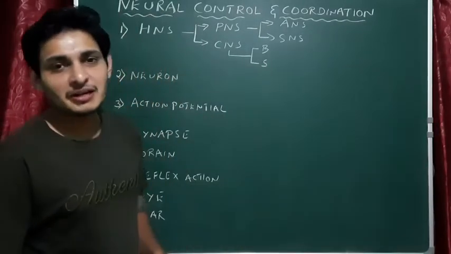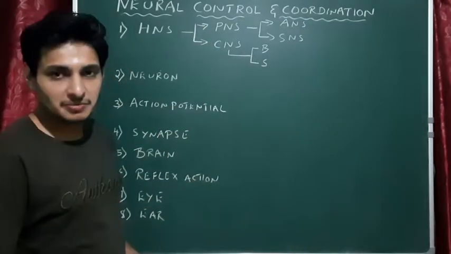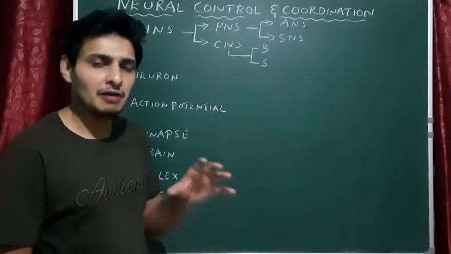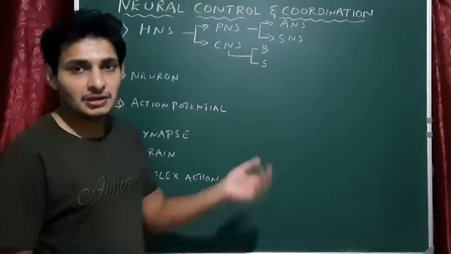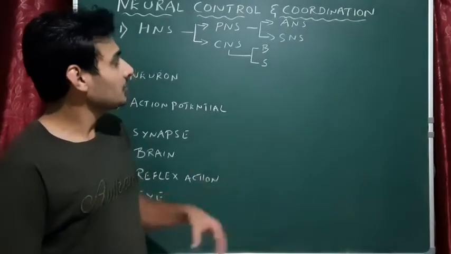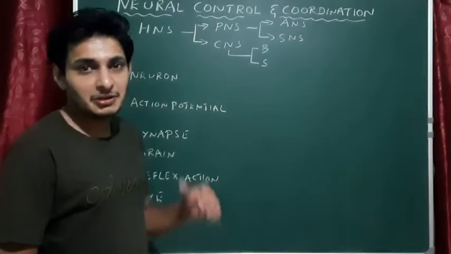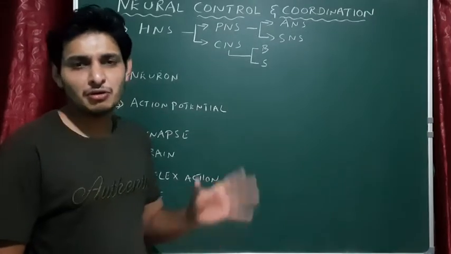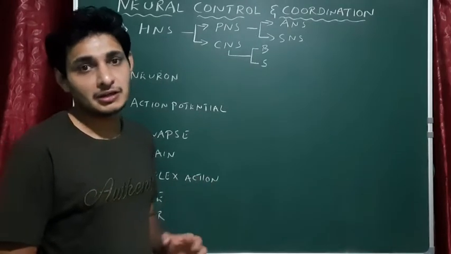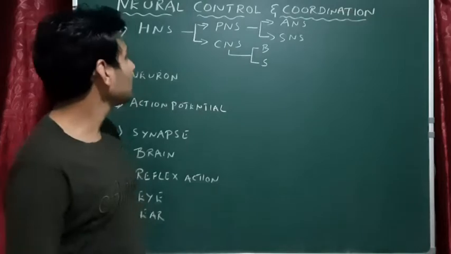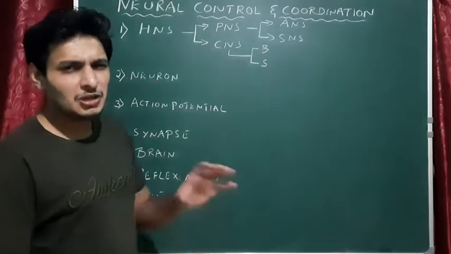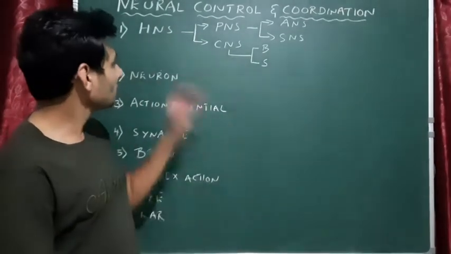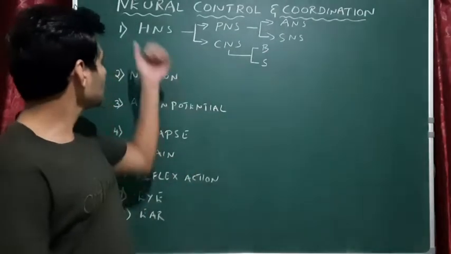This chapter, Neural Control and Coordination, I have written some concepts here. Just recall it. We have already studied all these concepts in your first year PUC. From this particular chapter, you get one question for your NEET and one question for your Karnataka CET. Okay, let us see that. Some concepts, let me just cover it superficially. In brief, I'll explain some concepts.